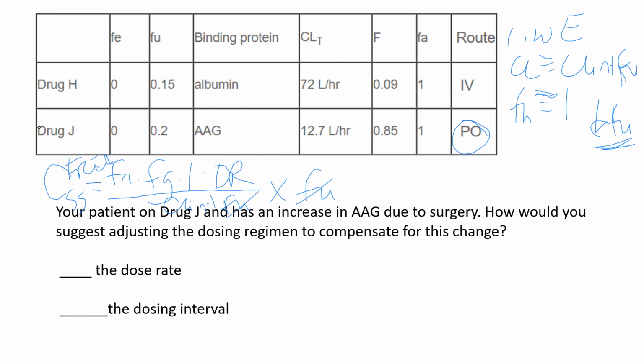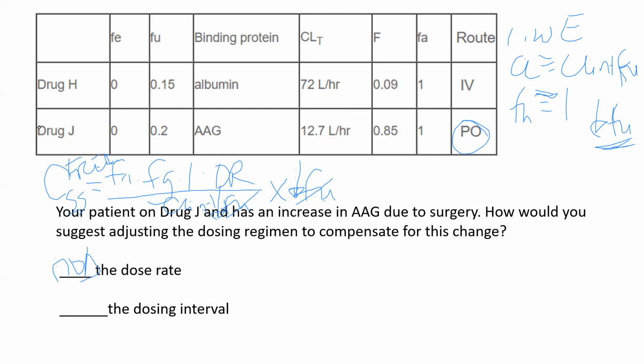So those cancel. There's been a decrease in fraction unbound, but that means a decrease in clearance, and that will be balanced by the increase in binding in the periphery. So these two cancel each other out at steady state. There's no change in the dose rate because the CSS free should remain the same.